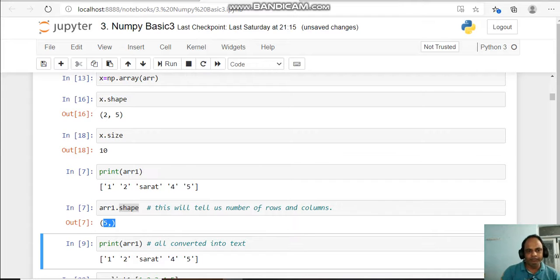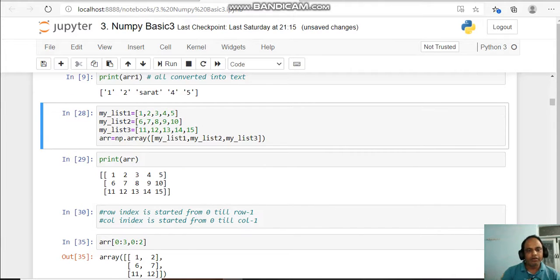Now next, what I'm doing, I'm creating three lists: list 1, list 2, list 3. I'm assigning all the lists into one place with a separator of comma, list 1 comma list 2 comma list 3, within a square bracket, and this is the array function with a normal bracket. Within this normal bracket I'm passing all the lists into one place, and I'm storing that array into the arr variable, and I'm printing the arr variable. Now I'm just running this one.